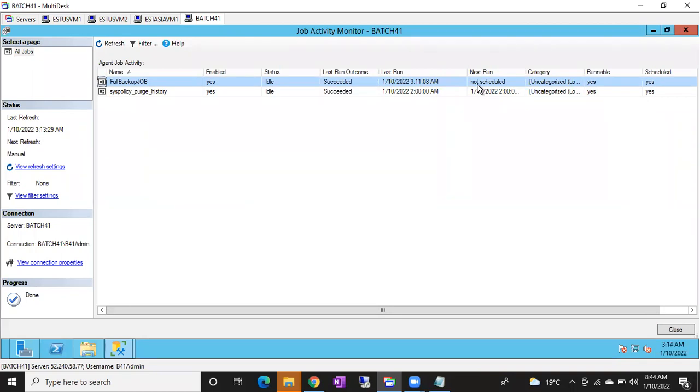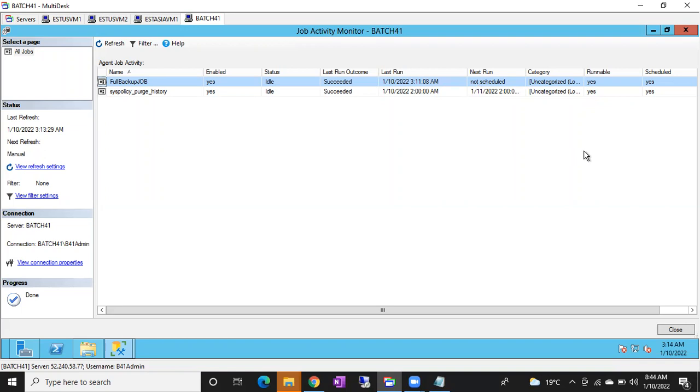Might be the schedule is disabled. So this is one very small thing, but if you don't know, you have to spend lots and lots of days. Even in Google sometimes you might not get this answer directly. You have to search a lot. Once one of my colleagues faced the same problem. Everything is successful, everything is neatly configured, but it is not generating the full backups. Small point that guy missed: simply the schedule is disabled, so it is not running as per the schedule.